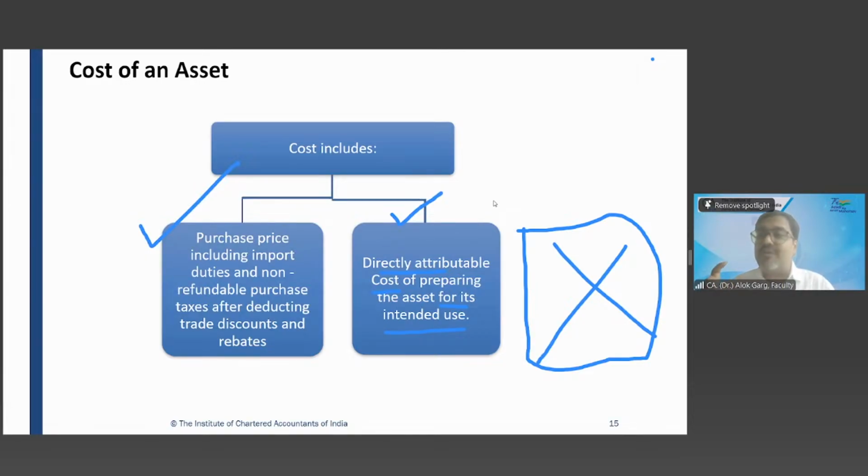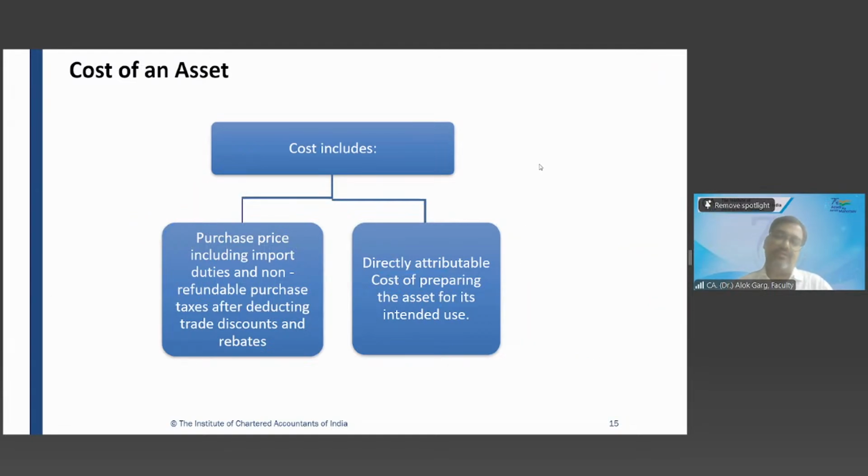So estimated cost of decommissioning and dismantling is not there. But otherwise, the first and second box, which includes cost, is already there, right? So friends, cost includes purchase price plus import duty plus non-refundable taxes minus trade discount and rebates plus directly attributable cost. Okay. But there is no decommissioning cost because it does not have a physical existence.